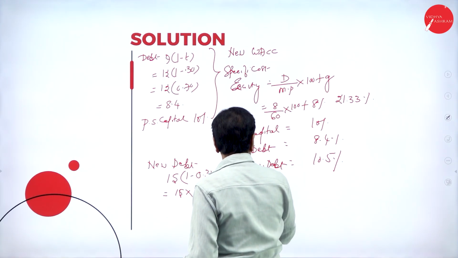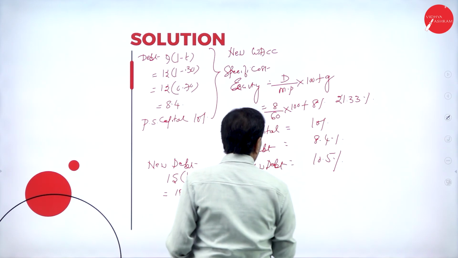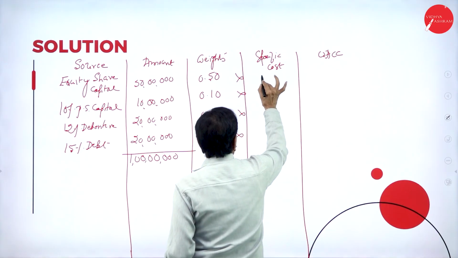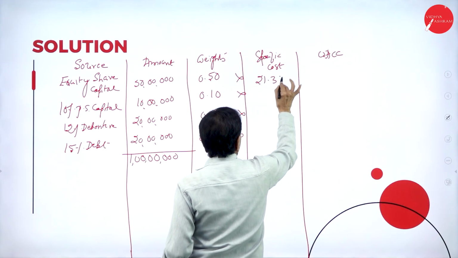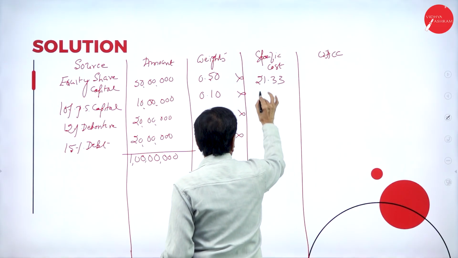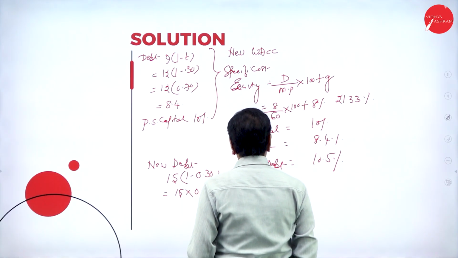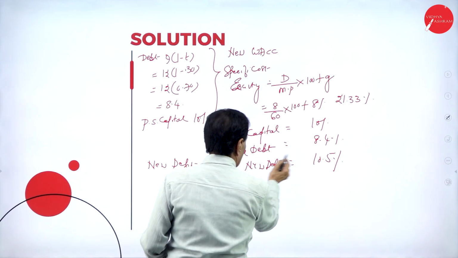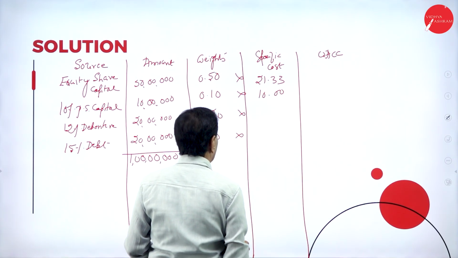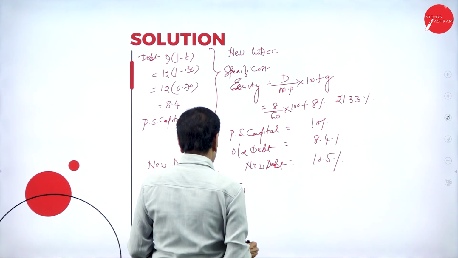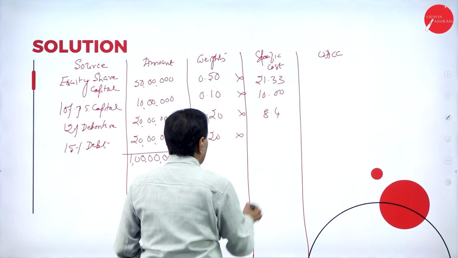Specific cost into weight. What is the specific cost of equity? 21.33. Preference share 10. 12% debenture, old debenture 8.4. 15% debenture 10.5.